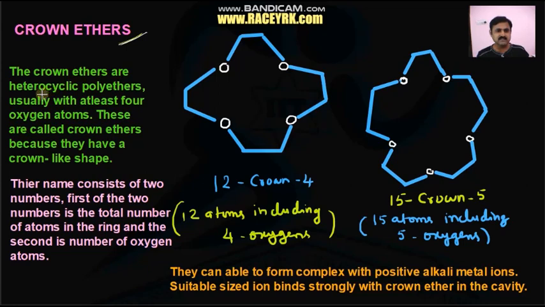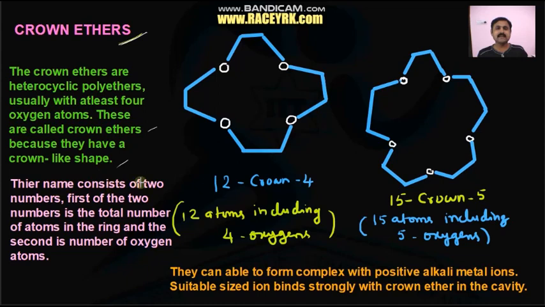The crown ethers are heterocyclic polyethers, usually with at least 4 oxygen atoms. Here 4 oxygen atoms are there. These are called crown ethers because they have a crown-like shape.